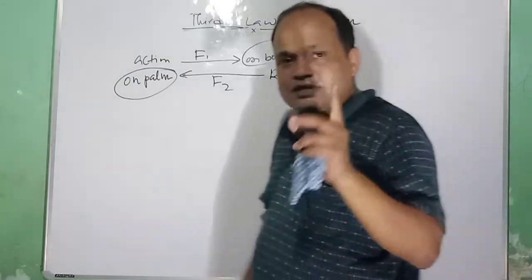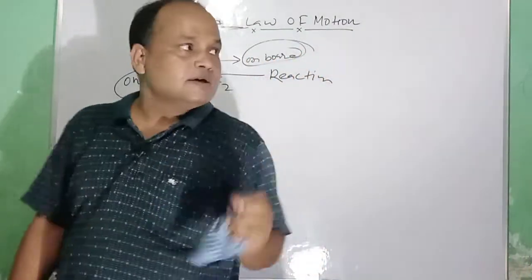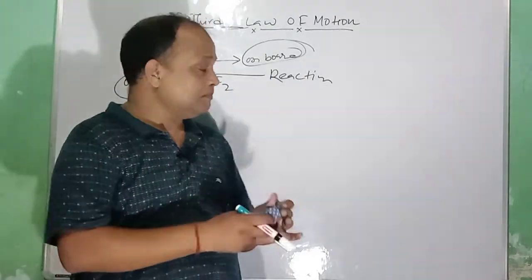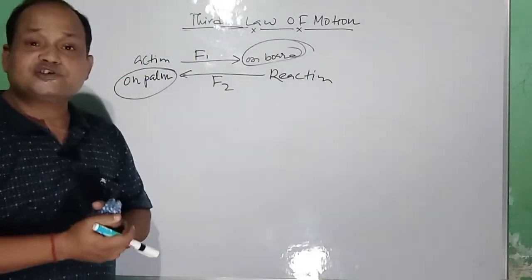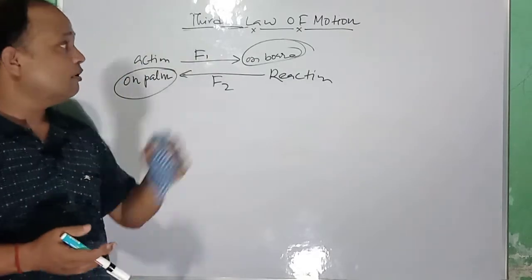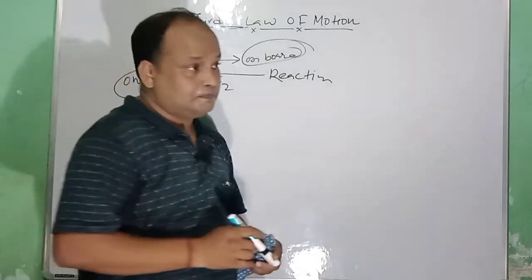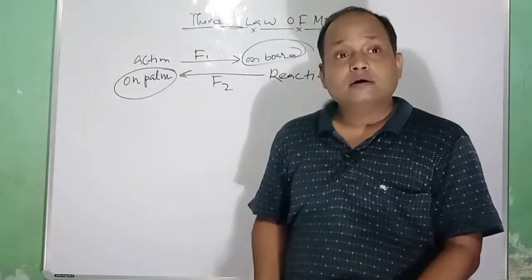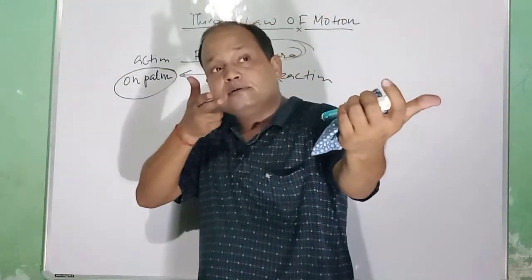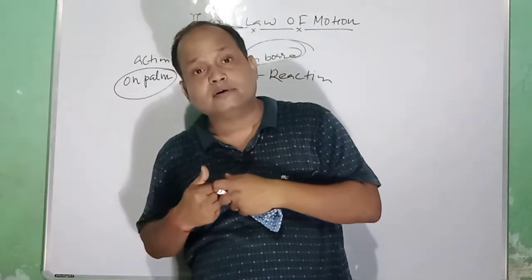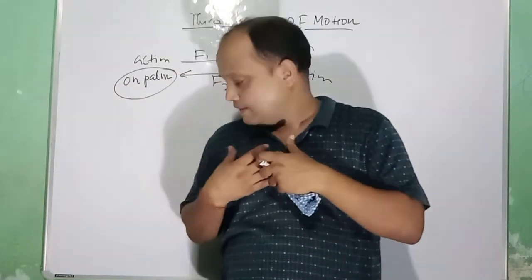So Newton's third law of motion states that to every action there is an equal and opposite reaction. So many incidents take place in our daily life on the basis of Newton's third law of motion. When a bullet is fired from the gun, we get a jerk. That is called recoiling of the gun. We get a jerk. Why?